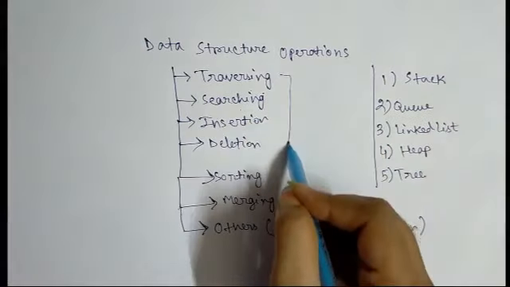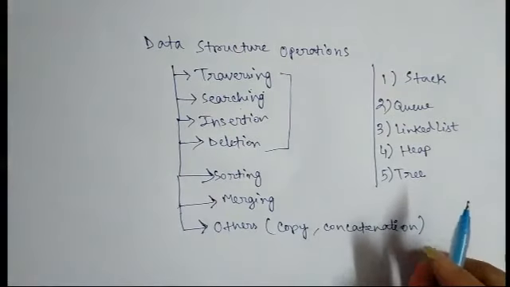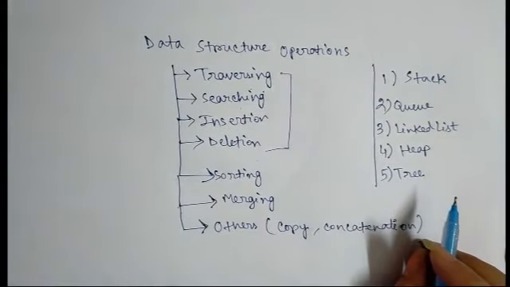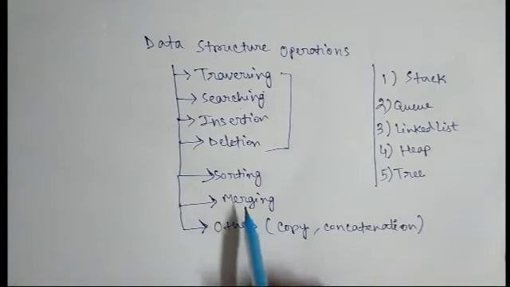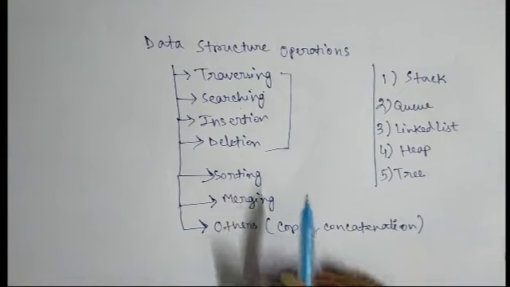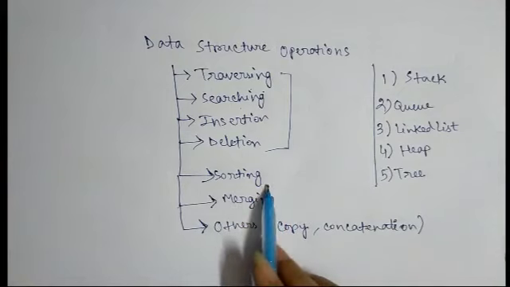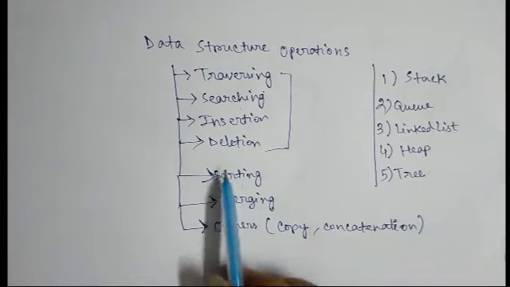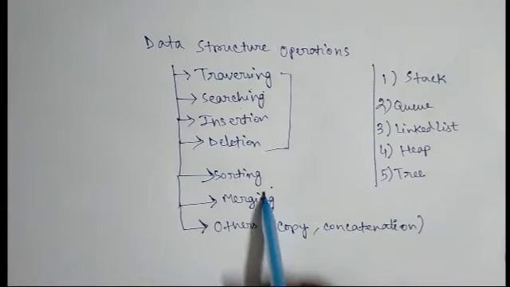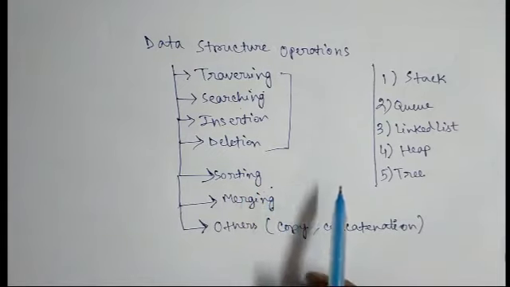So these four types of operations data structure mostly do. Okay. Next, two operations which are used in special situations, that is sorting and merging. What is sorting? Sorting means arranging data in some logical order.